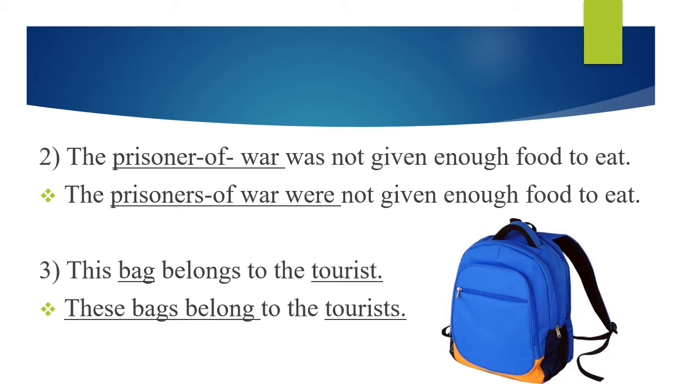Number 3 sentence is, this bag belongs to the tourist. Students, look at this sentence. This sentence is of simple present tense or present indefinite tense. So remember that in present indefinite tense, when the subject is in singular form, we add s or es with the first form of the verb.